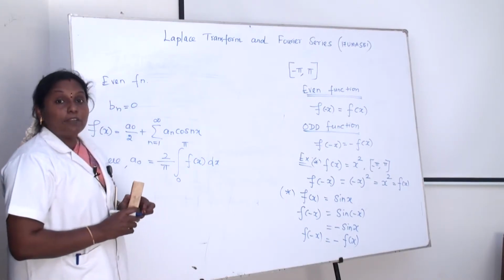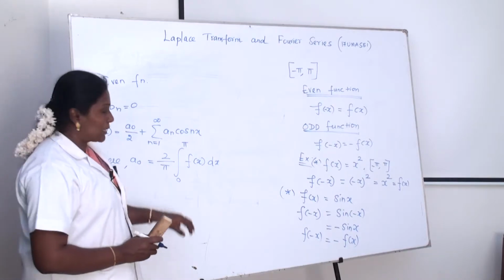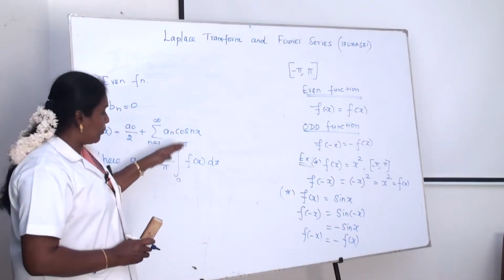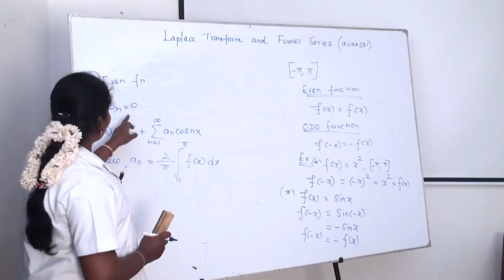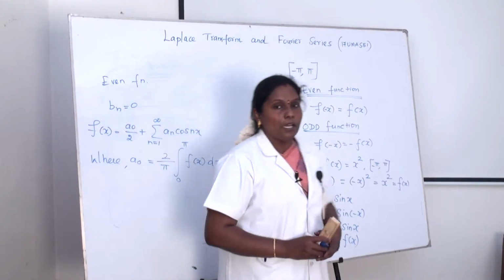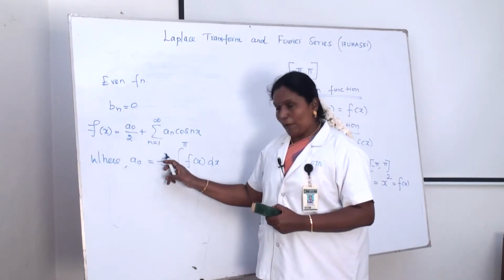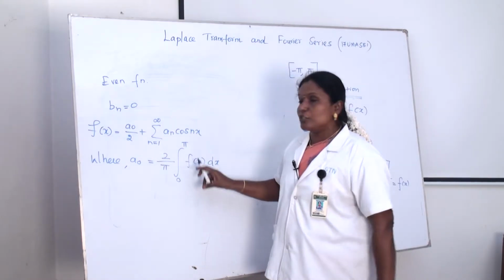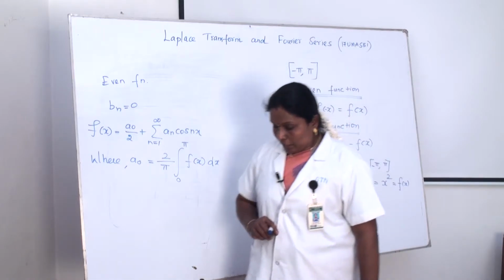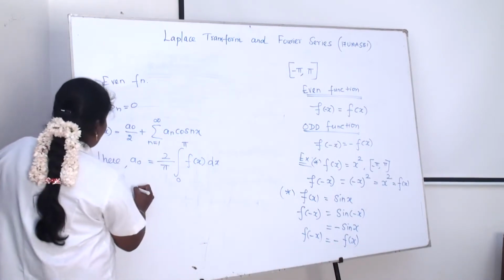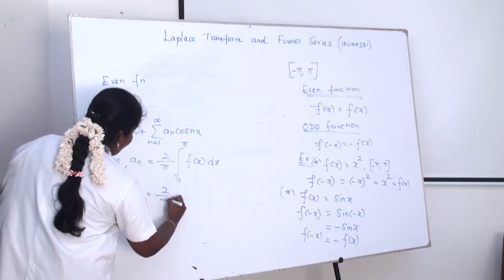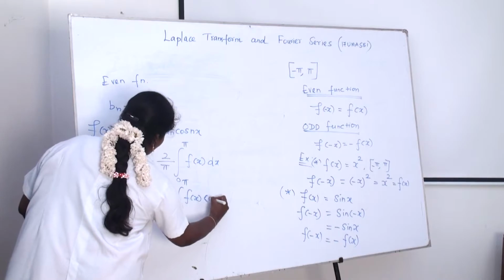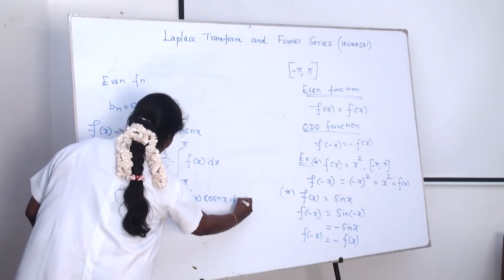Okay, already we wrote our full range value. Here the limit is 0 to 2 pi, so we write 1 by pi integration. If the given function is an even function, how do we change the limit? We multiply by 2, so it becomes 2 by pi integration 0 to pi f of x into dx. Here also the same: an equal to 2 by pi integration 0 to pi f of x into cos nx into dx.